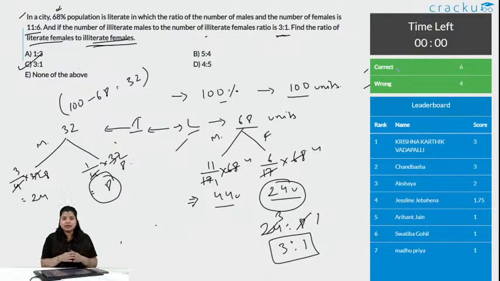Am I clear? How have we done this? Remember, when we are taking the ratio, obviously the things are getting cancelled out. So, whether you consider it to be x or unit, they will get cancelled out. So, it is better to take 100. So, it is easy to calculate without getting into a complex problem. Chalo, let us go to the next question now.